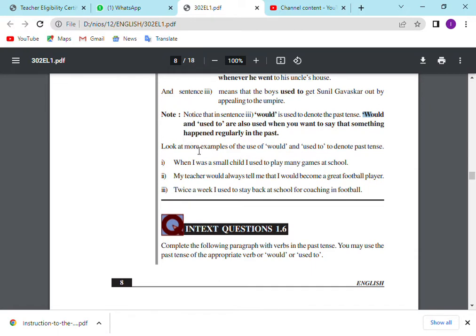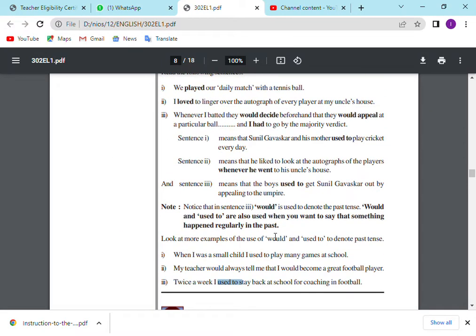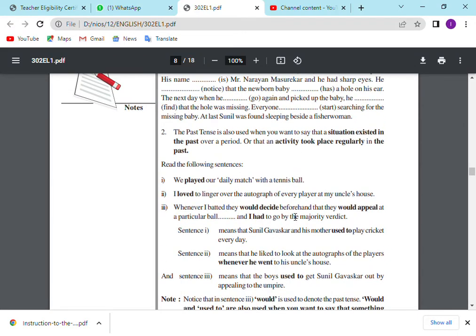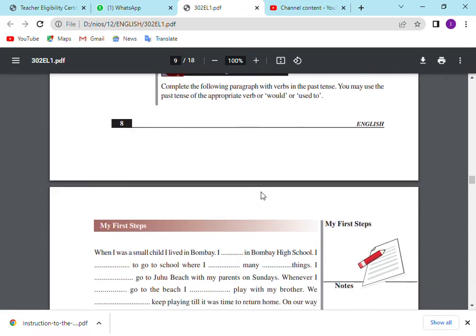So look at more examples of the use of would and used to in the past tense. When I was a small child, I used to play many games at school. You see, when is coming, used to is coming. My teacher would always tell me that I would become a great football player. So this is something that happened regularly. Twice a week I used to stay back at school for coaching in football. In this way, we have to use would and used to for something that happened regularly in the past. Good, clear? Okay. In 1.6 we have to do this exercise.